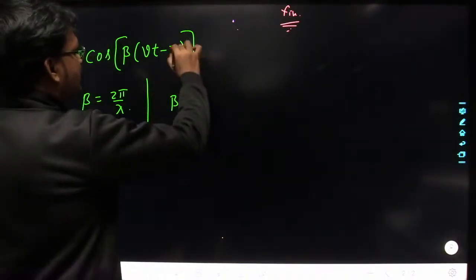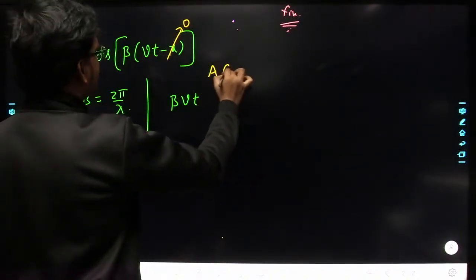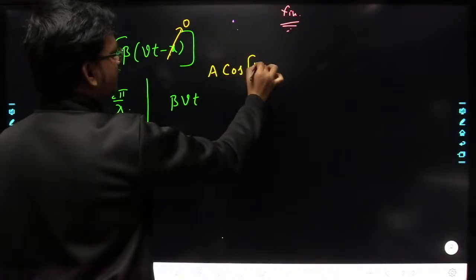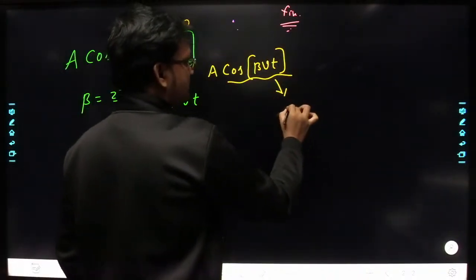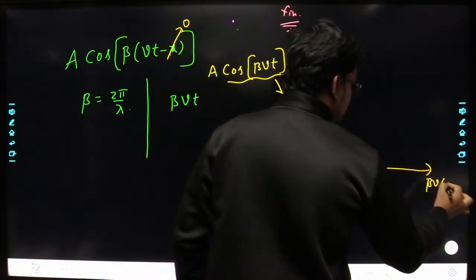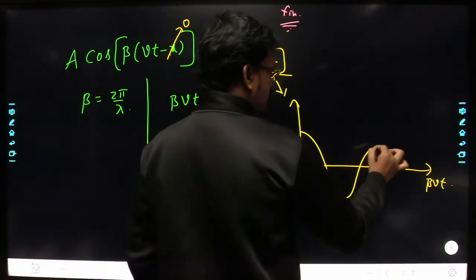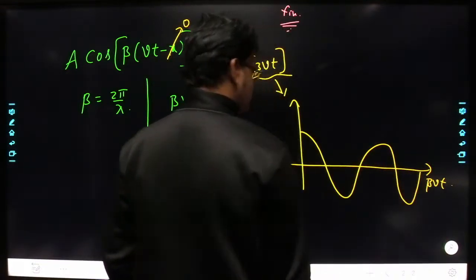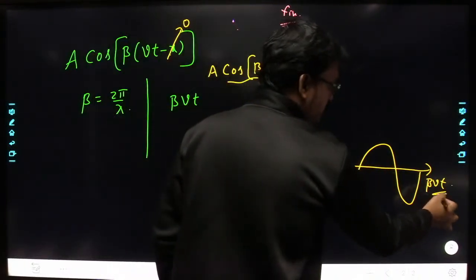If I fix a space here, let us say x equal to 0, then this function will become A into cos of beta into vt. Now if I draw this function with respect to time, I am considering this axis as beta into vt with respect to time. If I draw this function, this is the function I am going to get. So some cos function I have drawn with respect to time.